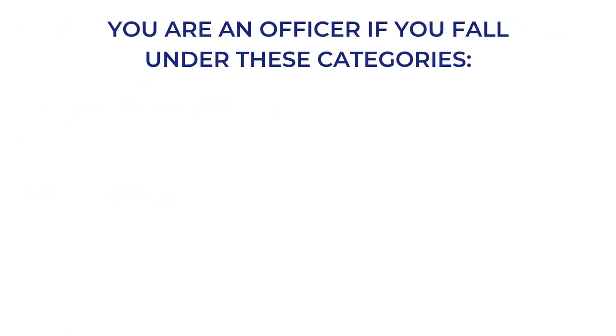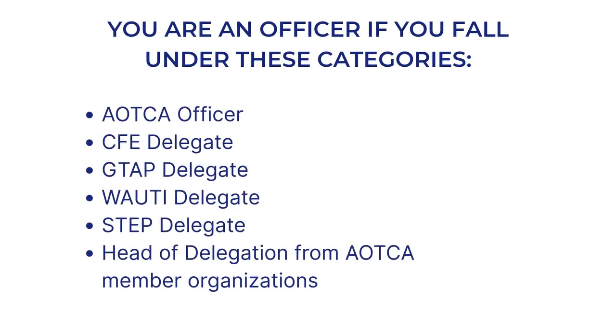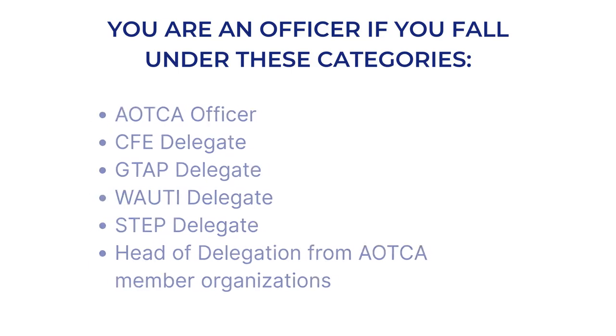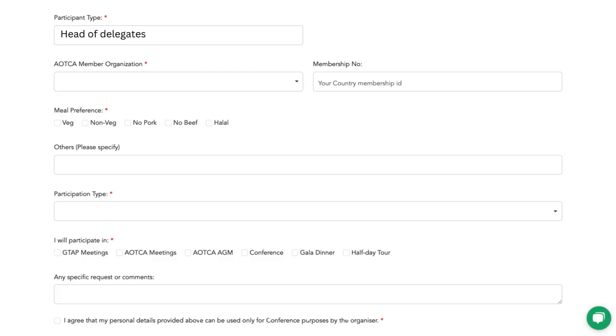So who are officers? Officers are AOTCA officers, CFE delegates, GTAP delegates, WAOTI delegates, CTEP delegates, heads of delegation from AOTCA member organizations. Proceed with the participant type, AOTCA member organization, and membership number.